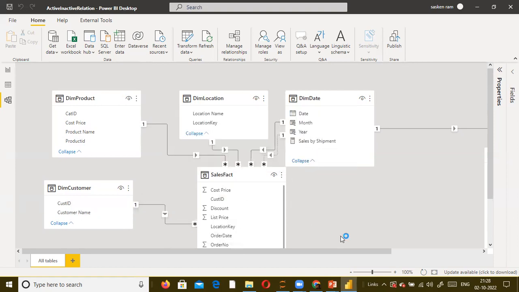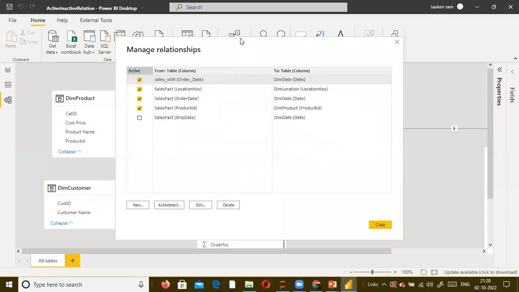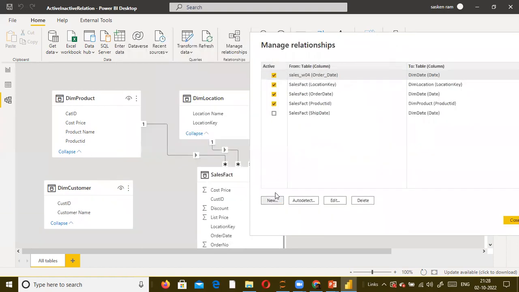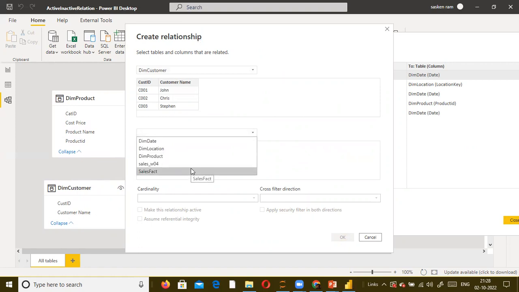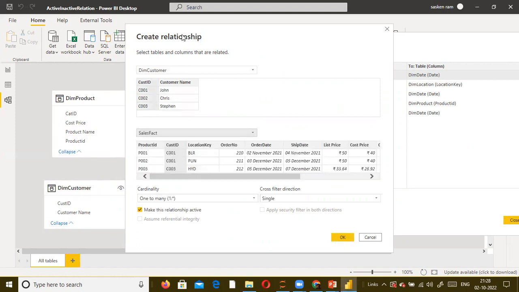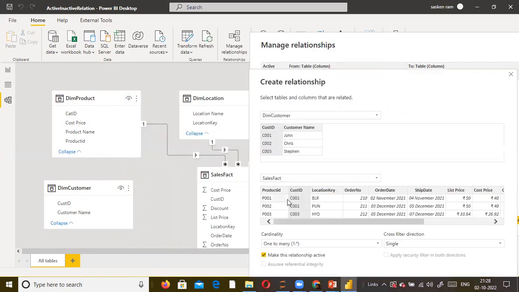Is there any other alternative way that I can create the relationship between the tables? Yes, it is possible. Manage relationships. This is another option. Just click on it and click on New here. Select the dim customer, and then the table we want to link this one with, my sales fact table. Look here, even in this case it automatically does it. You need to select the common column between these two: customer ID and customer ID. It is selected, because by default it automatically detects.